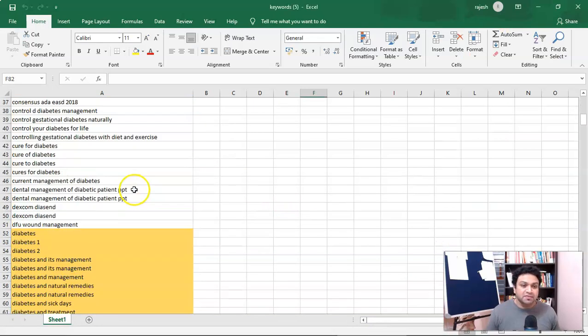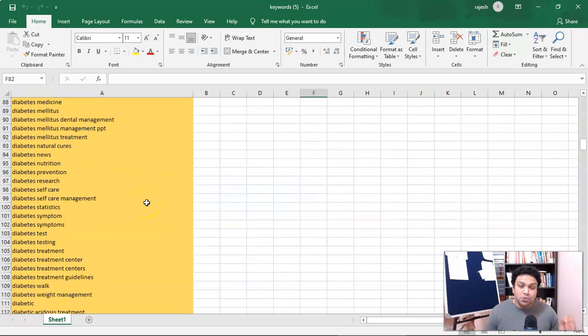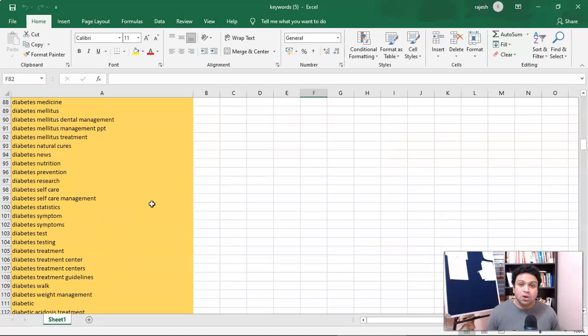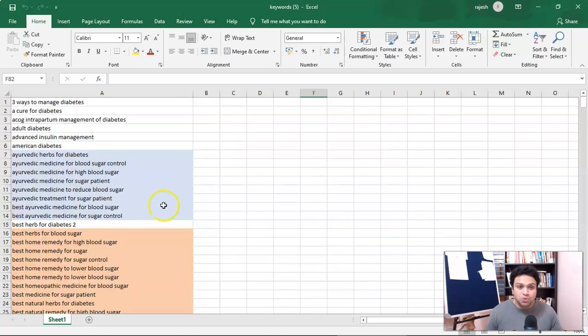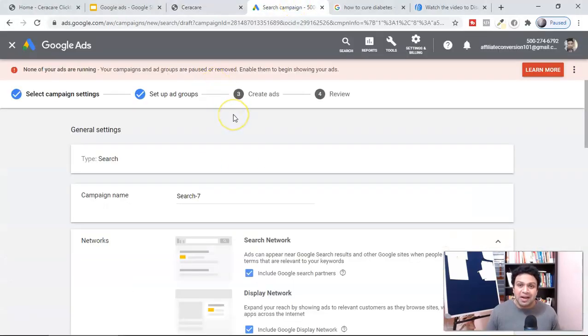you a lot of different keywords. Till this time, guys, you should know this, that you can't use all of these keywords. Now you have an idea, right? If you use all of these keywords, you know, all the YouTube videos they are telling like go and select the keywords. No, guys, you can't use all those kinds of keywords. You have to use a few similar keywords, and you have to structure your Google ad campaign. Now, guys, you have to understand what is the structure of a Google ad campaign.